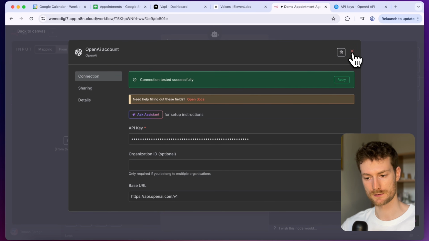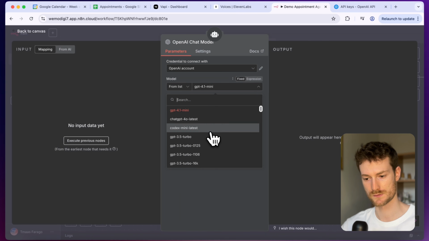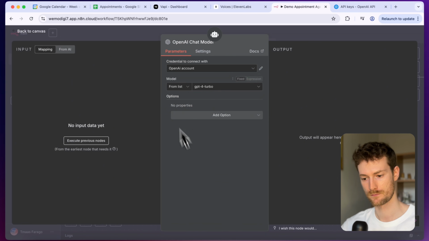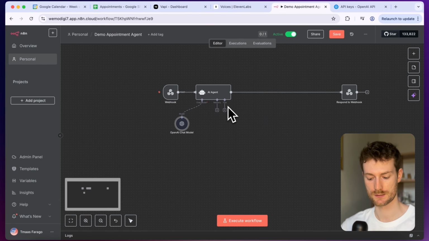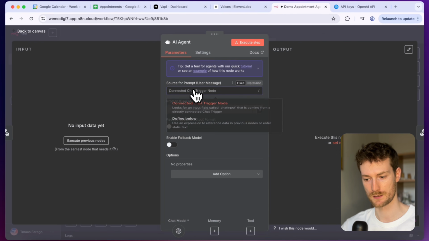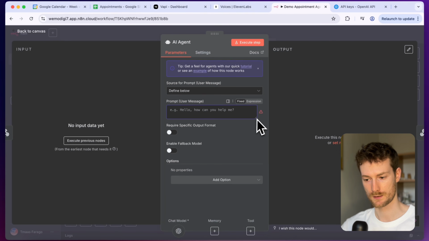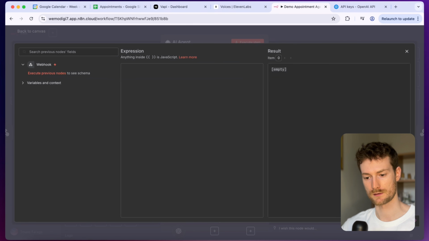So after you have that, I'm going to switch the model to GPT-4 Turbo because we need some brain power for this. And what I'm also going to do is add the prompt for the AI agent. So I'm going to select this, and I'm going to switch this to define below. And I'm going to open this up. And I already have the prompt. I'm not going to write everything by hand. So I'm just going to paste this.